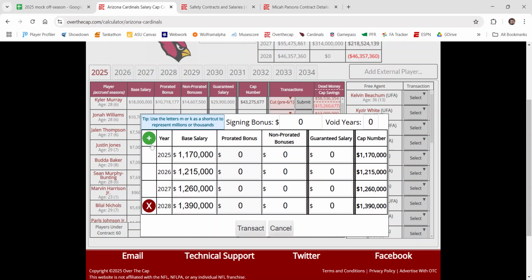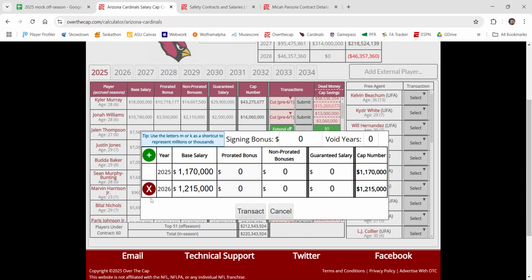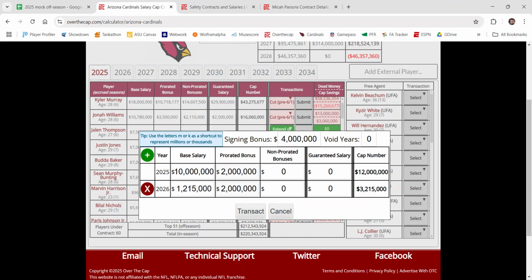So let's say that I win a bid for Haason Reddick at 2 years, $24 million. I don't know how much he's going to get. So I could put like 4 million of that into a signing bonus, right? And then I could say $10 million, $10 million, and let's say that only the first year is guaranteed. So you could do that, and then there's your contract right there.